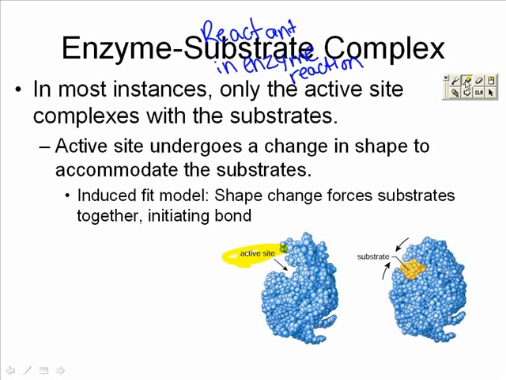The active site can actually undergo a change in shape to accommodate its particular substrate. We call this the induced fit model. The shape change is going to force that substrate and enzyme to bond together and work to speed up the reaction. When the reaction is over and the enzyme is removed, the substrate will return back to its original shape.